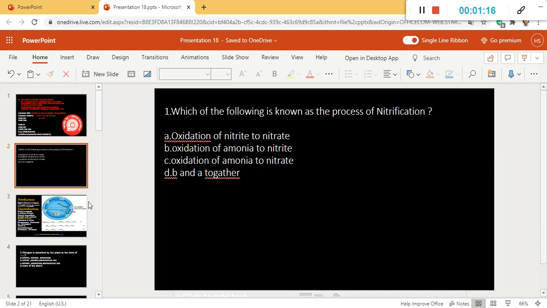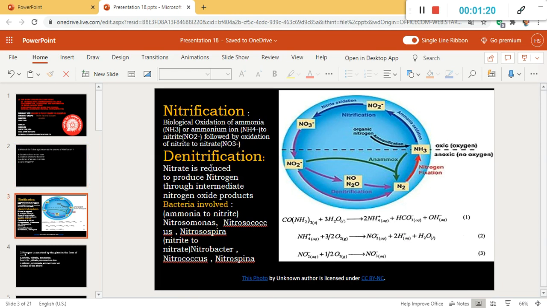So we have to answer. If you know, then answer, otherwise you can see here. First of all, we will see what the nitrogen cycle is in detail and some terms related to the nitrogen cycle. The first term is nitrification.